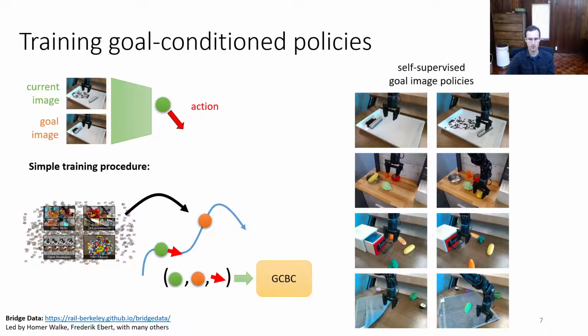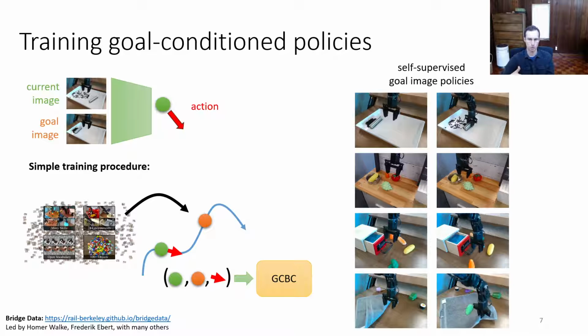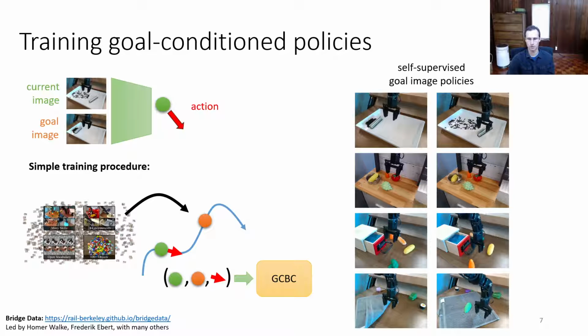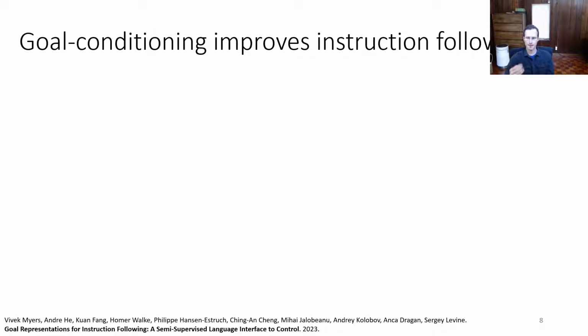And if we have the right data set, these kinds of policies can be immensely powerful. There's been a lot of work on goal condition BC that oftentimes uses a relatively small data set and tries to improve the methods. But what we found with Bridge v2 was that just by improving the data set, we could get extremely powerful goal condition policies. This is showing this approach on the left being trained on Bridge v2, and the single policy can actually perform all of these tasks. This is the same policy doing all of these: sweeping dirt, folding cloth, manipulating furniture, all these things. And then we can take these policies and use them for some downstream applications.